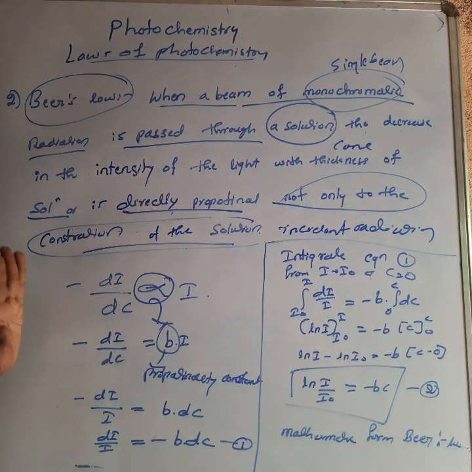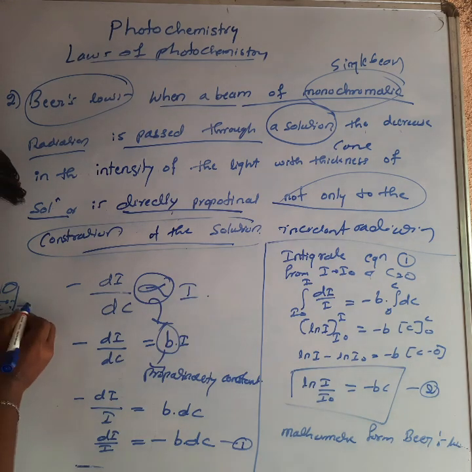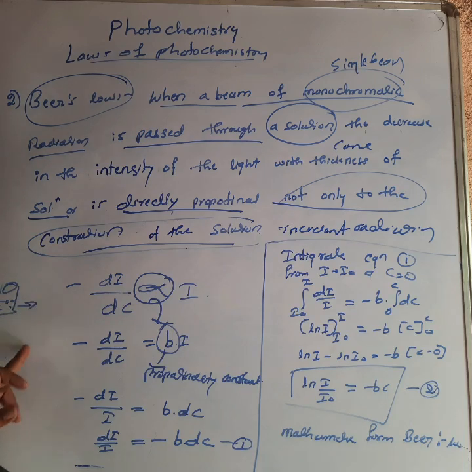Lambert's law and Beer's law are the same as one another, but the difference is that in Lambert's law we take the mediums, but in Beer's law we take the solutions. This is why scientists discuss solutions, whatever solution will be there. It means when the incident radiation is a single beam or monochromatic light interacting with the solution, at that time the come out intensity decreases. Understand? This is directly proportional to one another. This is the Beer's law.